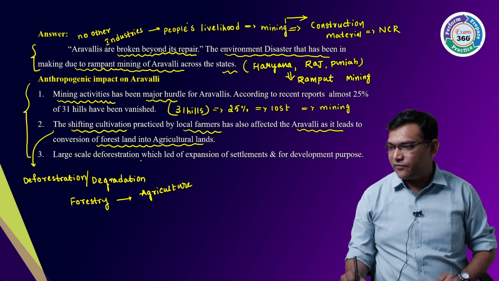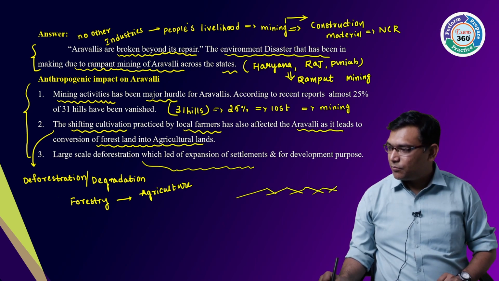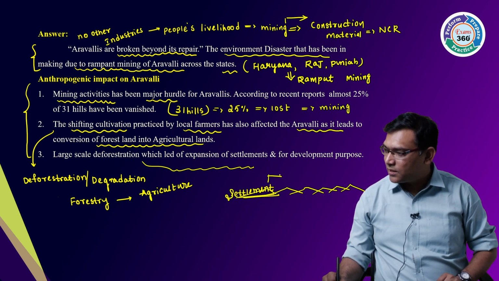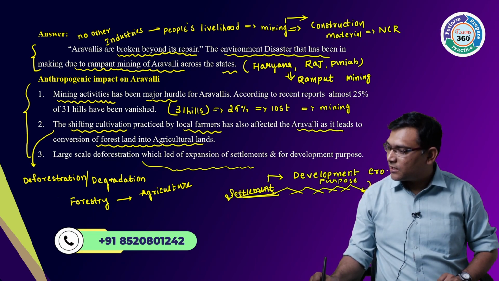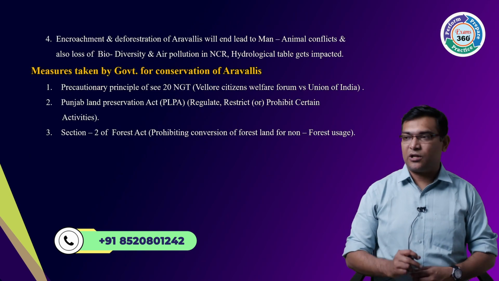Also, large-scale deforestation has led to expansion of settlements. There are hills like this and most of them are settled. Settlements take place for developmental purposes, but for this they are eroding the hills. Erosion of the Aravalli mountains is taking place. That is one thing.